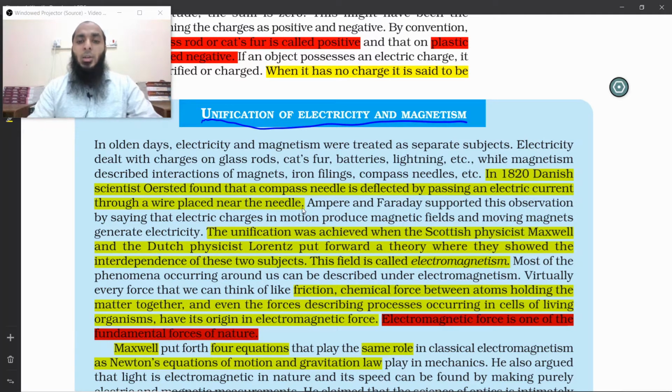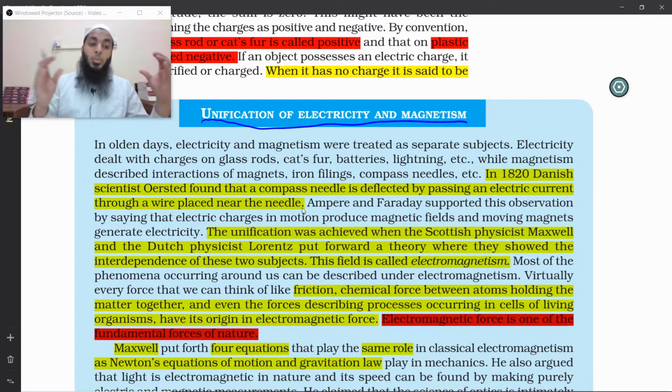Ampere and Faraday supported this observation by saying that electric charges in motion produce magnetic fields and moving magnets generate electricity. In chapter on moving charges and magnetism, we learn about Ampere's contribution to the magnetic effect produced by electric current. He gave a wonderful law, Ampere's circuital law, which is a very simple to use tool which will let us find magnetic field strength.